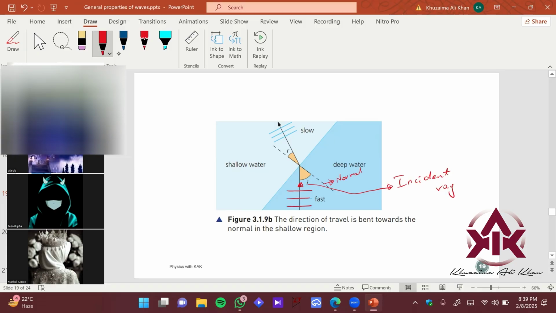the dotted black line. And you can see here after entering the shallow region, the wave fronts have bent towards the normal, right? And if you confirm this from the refracted ray, you can see that the refracted ray has bent towards the normal, right? And you now have two angles over here. That is angle of incidence.